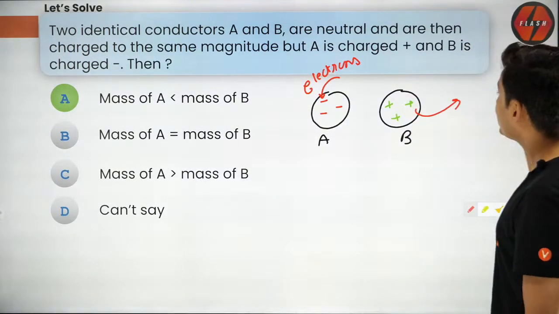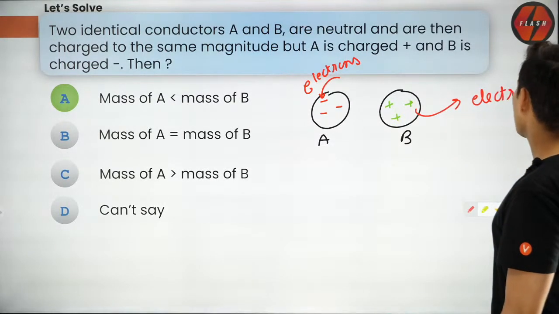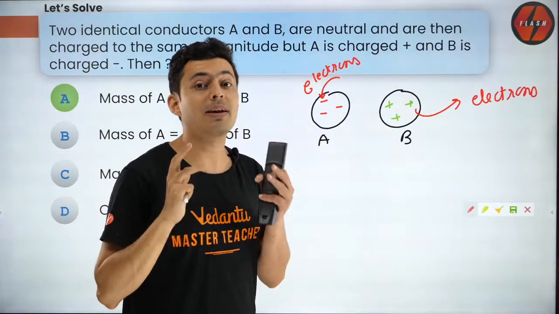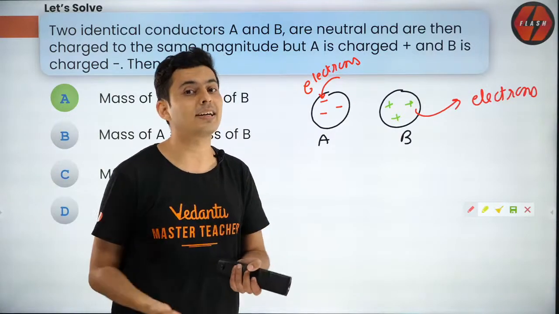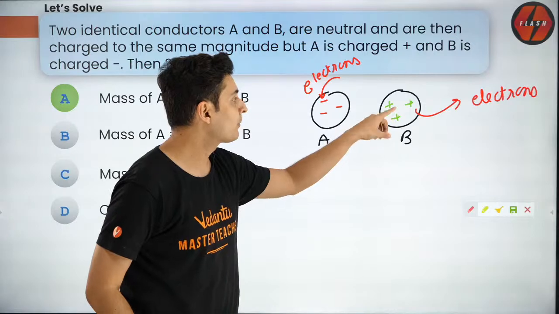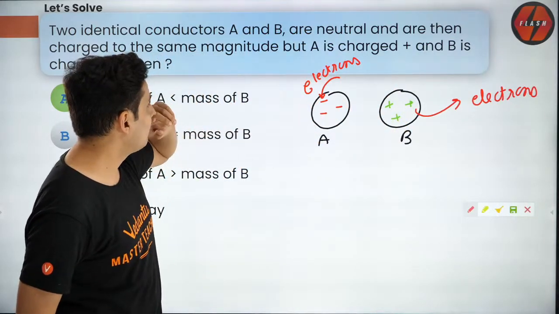You have taken away the electrons. And won't electrons have some mass? Obviously they will have mass. So remember, when a body is positively charged, you are not adding protons, you are taking away electrons. That's the concept used. So when you take away electrons, the mass will reduce. And when you add something, the mass will increase.